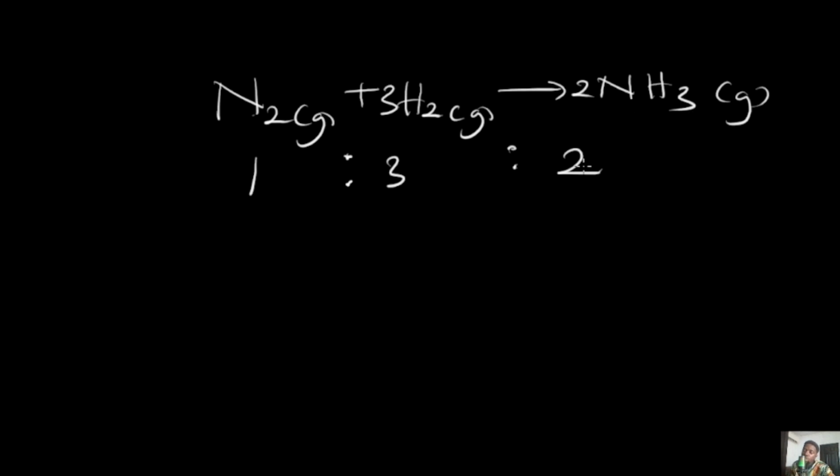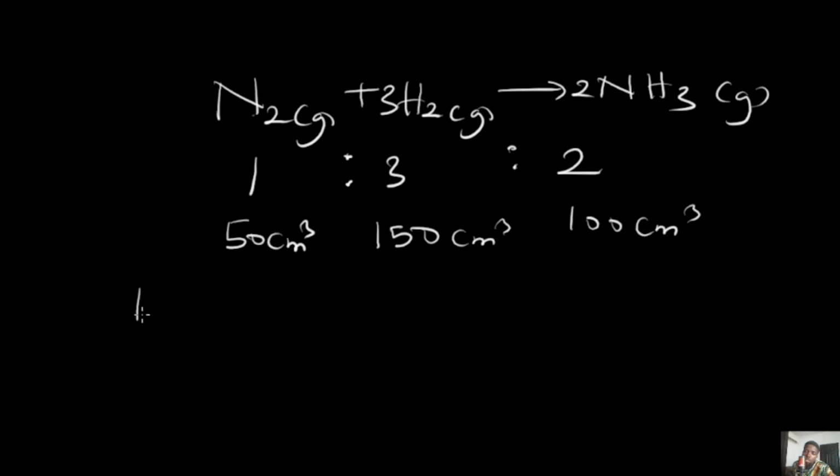So that's going to be 1 is to 3 is to 2, which means if I have 50 cm cube of nitrogen, I would have 3 times that 50 cm cube for hydrogen, and then 2 times the 50 cm cube for ammonia. And that's basically how these things work: anytime gases are reacting, there's a specific ratio for that reaction.